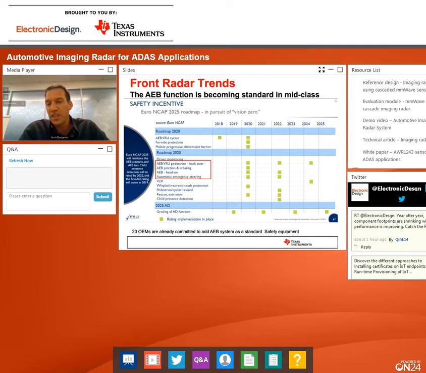And we do see many tier ones ramping up. They started with corner radar, but now they're moving to work on front radar, as they now feel much more comfortable with radar sensor design.